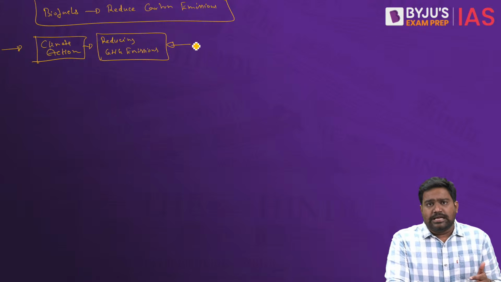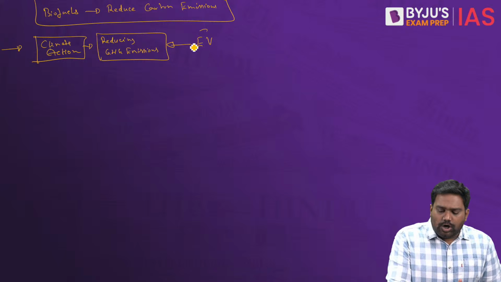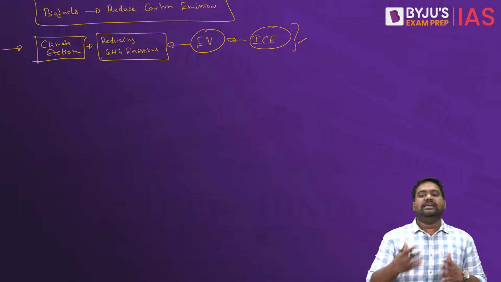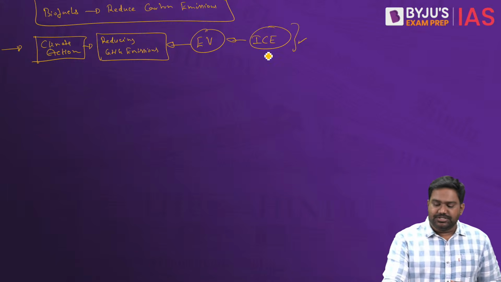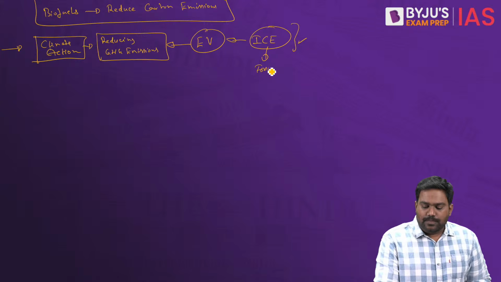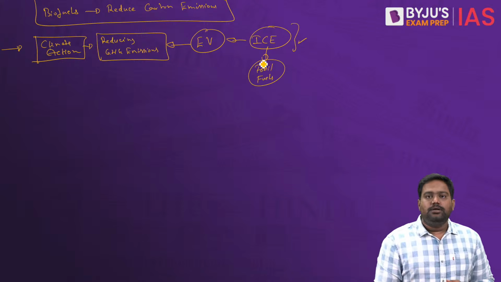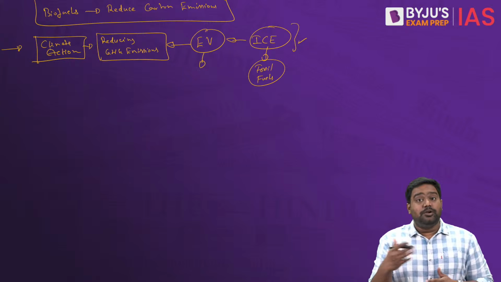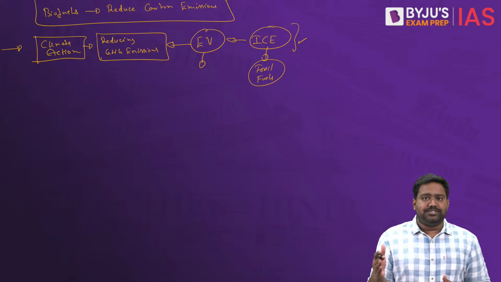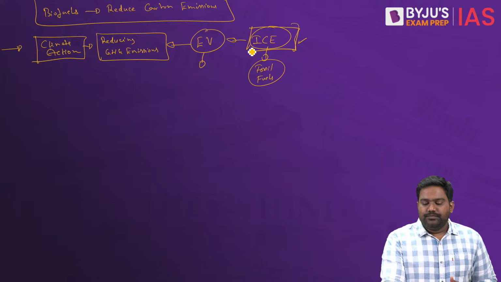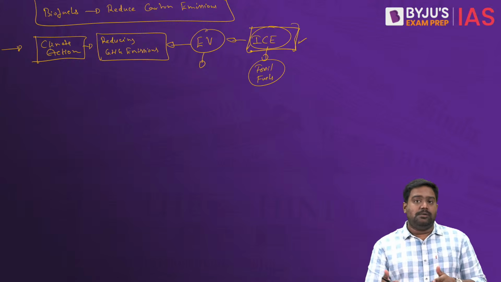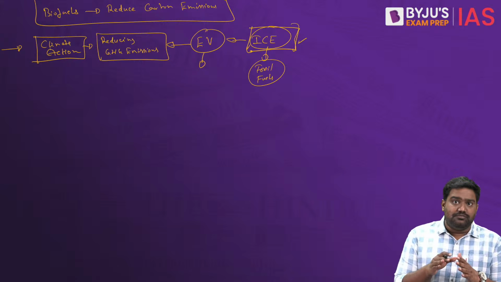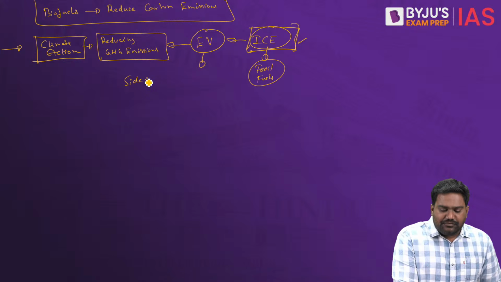And one approach we are taking, especially in the transport sector, is to adopt electric vehicles and replace ICE vehicles that are powered by internal combustion engines, which rely on fossil fuels. This has been one of the approaches, not just in India, but around the world. Right? There is a rapid transition happening towards electric hybrid vehicles, and we are trying to phase out ICE vehicles powered by internal combustion engines. Now, this approach, even though it has advantages and a lot of merits, there are a number of side effects that need to be considered.